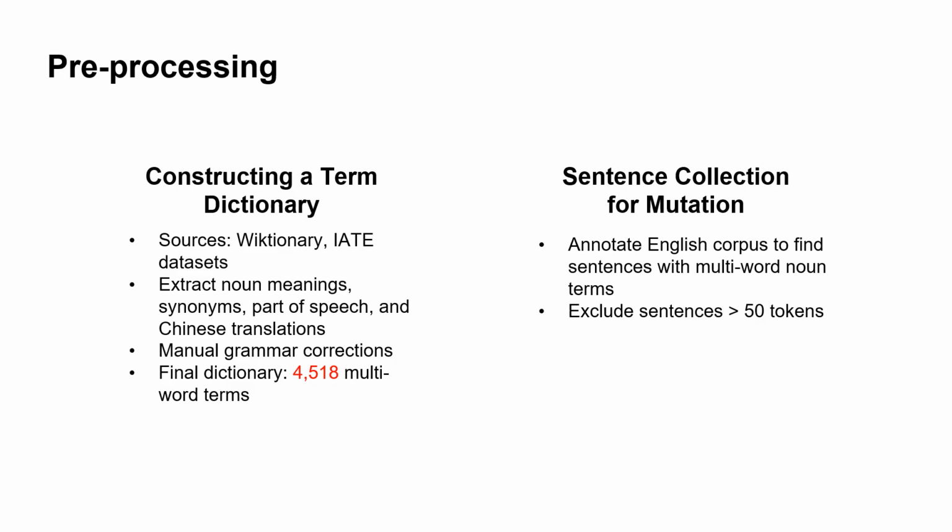Additionally, we collect sentences for mutation by annotating an English corpus to identify sentences that contain these multi-word terms. Importantly, we exclude sentences that exceed 50 tokens to maintain clarity and relevance in our dataset.